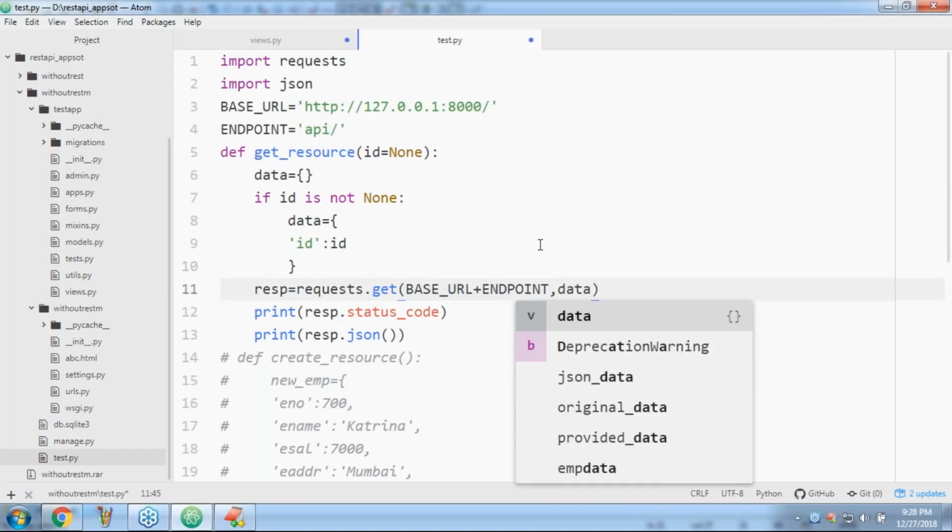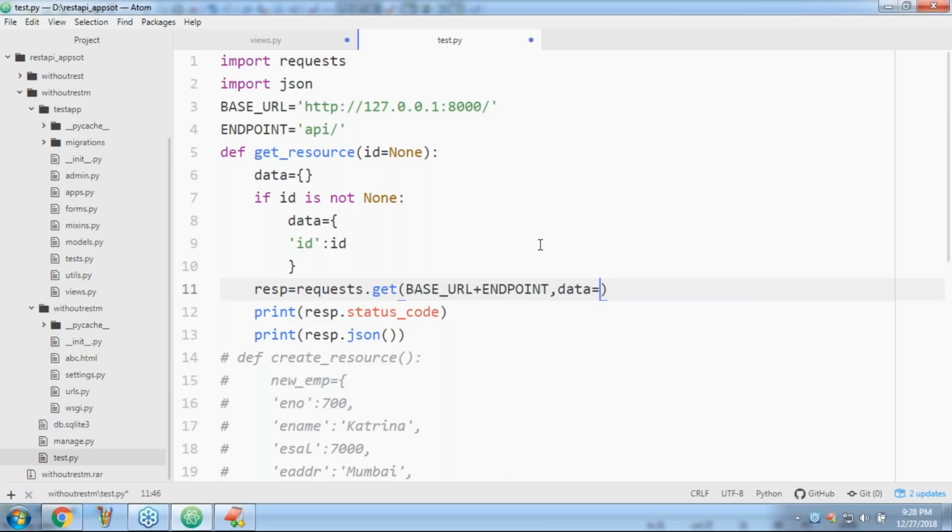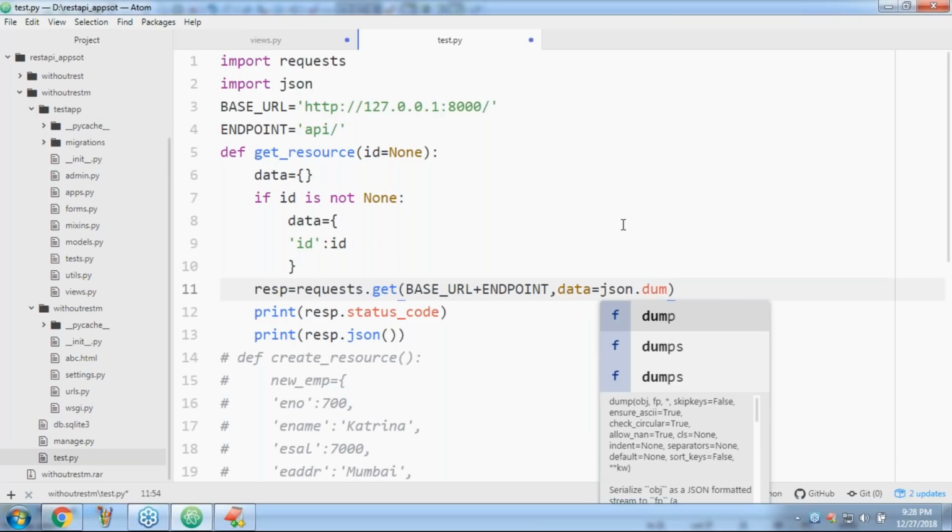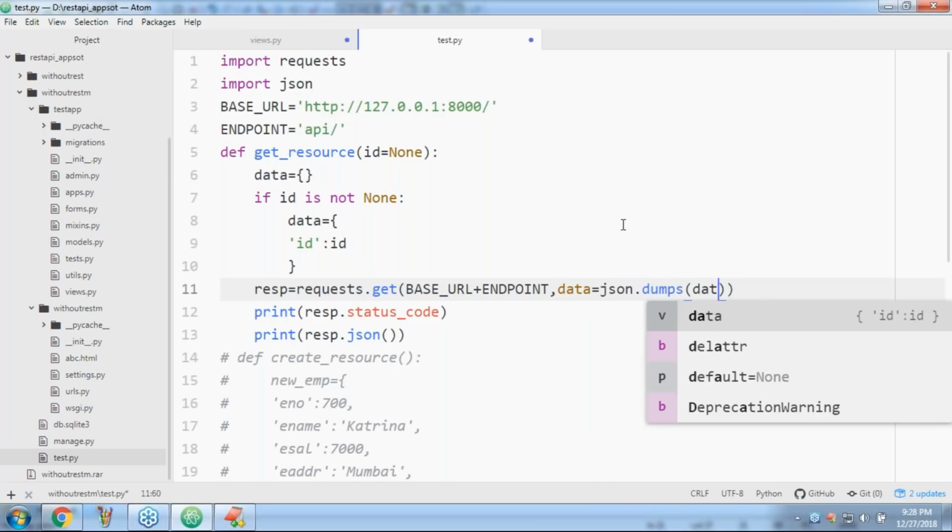Now this is my base URL plus endpoint, comma, data equal to this data, which I have to send in JSON format to the partner application. What is the next line? We did it several times: json.dumps of data. That's it.